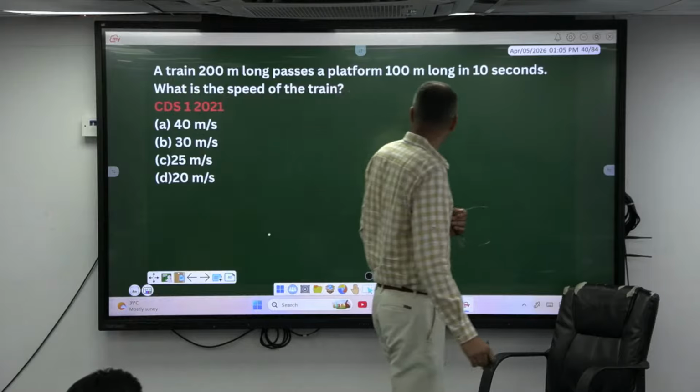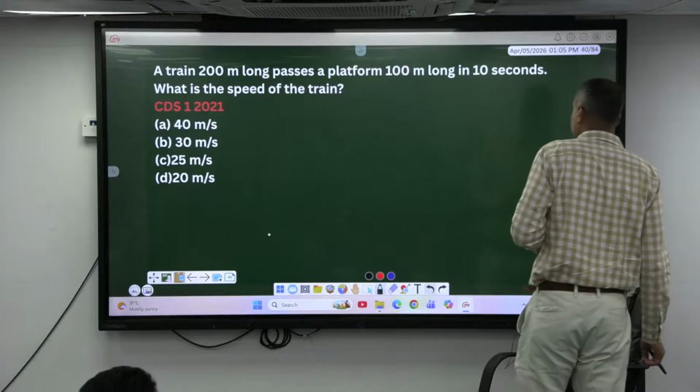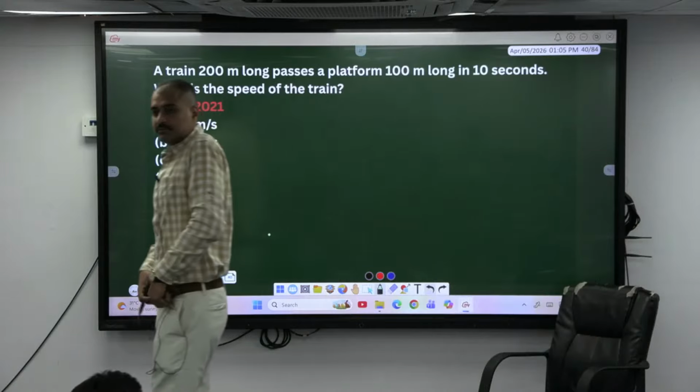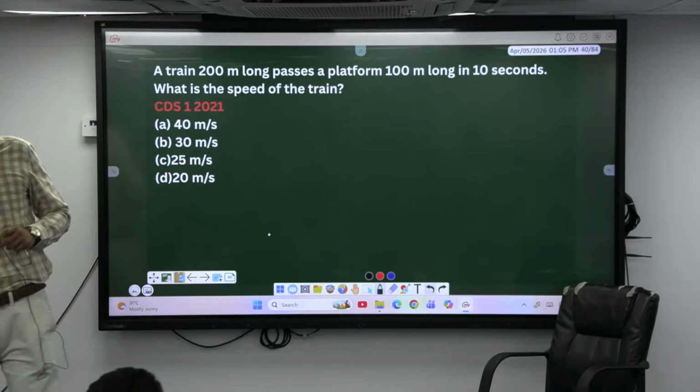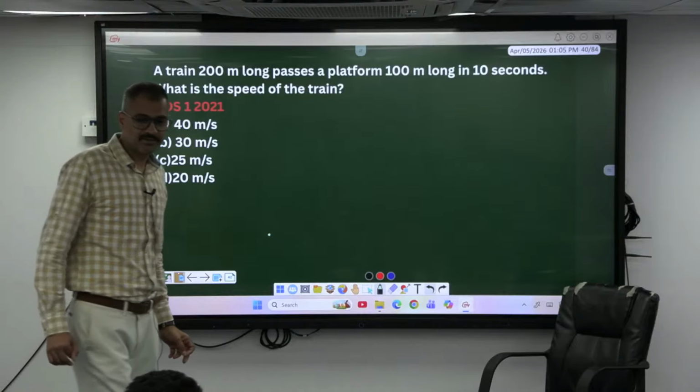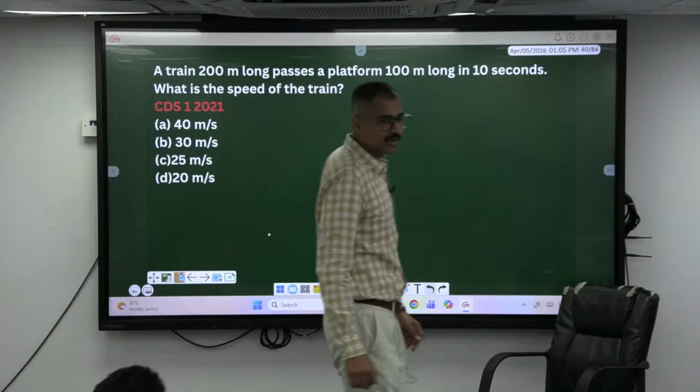A 200-meter long train passes a platform of 100-meter length in 10 seconds. What is the speed of this train? Meter per second, kilometer per hour.